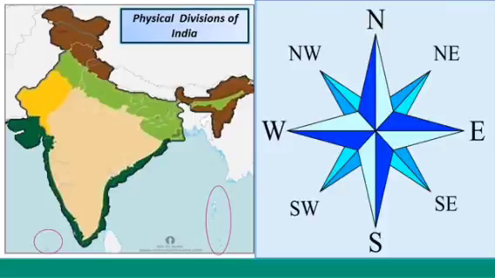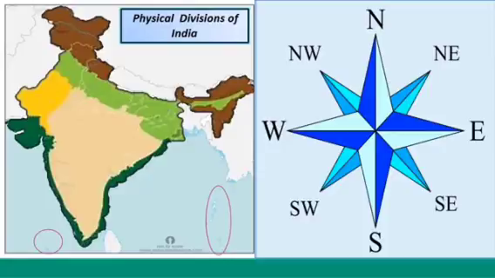I'll repeat, the 5 major physical divisions of India are the northern mountains, the northern plains, the western desert, the southern plateau, and the coastal plains and islands.